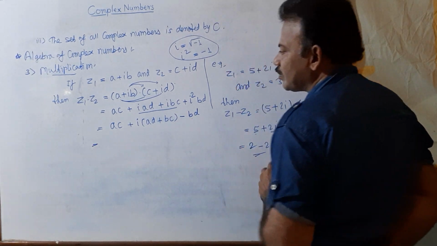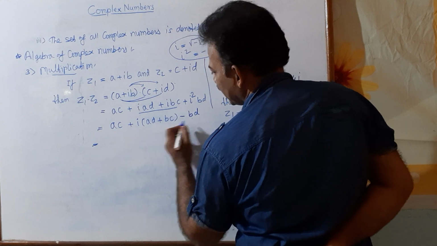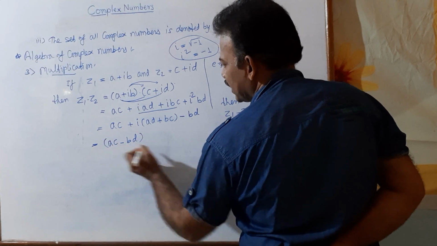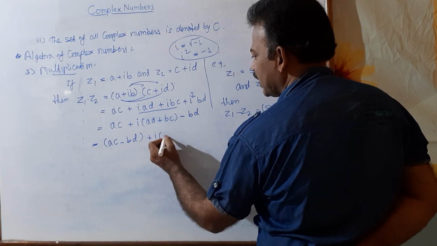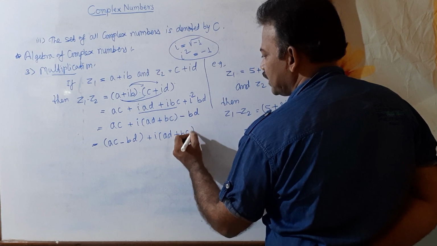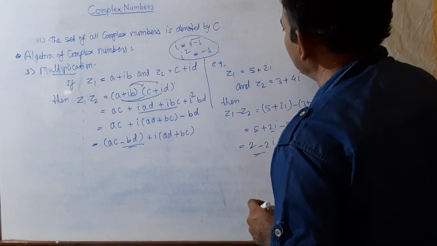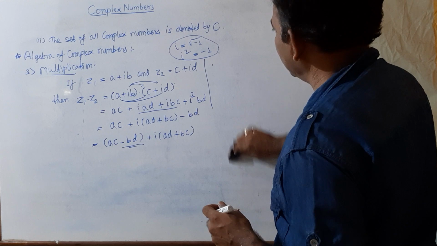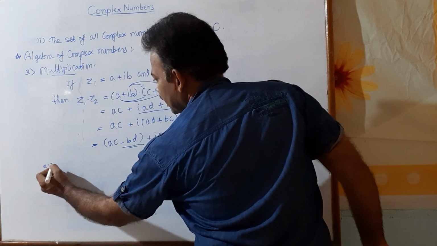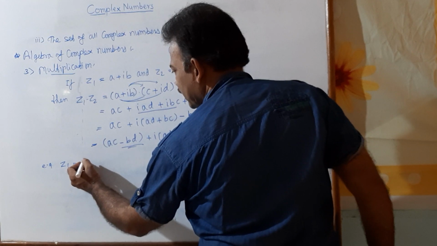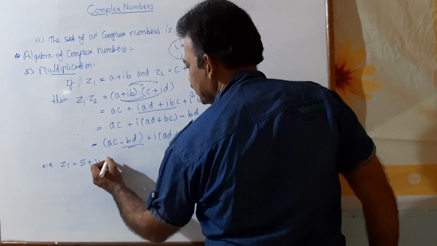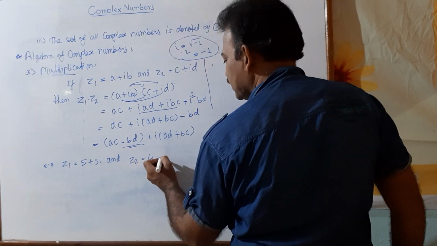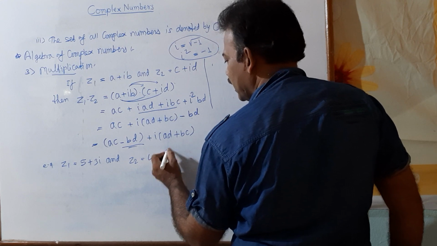And again, write in the form of a complex number, combine the real part. Here the real part is ac, without i, minus bd. ac minus bd in one bracket, plus i in a bracket ad plus bc. Again this is in the form of a complex number. This is the product of two complex numbers. So you can see this by taking one example. See your example: if Z1 equals 5 plus 3i and Z2 equals 4 minus 2i, then we have to